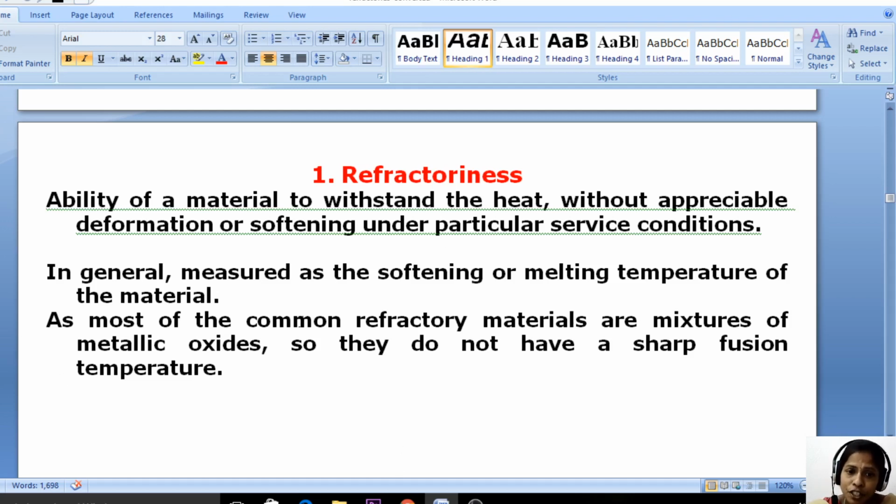In general, it is measured as the softening or melting temperature of the material. As most of the common refractory materials are mixtures of metallic oxides, they do not have a sharp fusion temperature. So how are the refractories prepared? Generally refractories are prepared by mixing metal oxides. Due to that reason, they are not fusing or melting at the operating temperature. So refractoriness is simply the characteristic of the refractories.